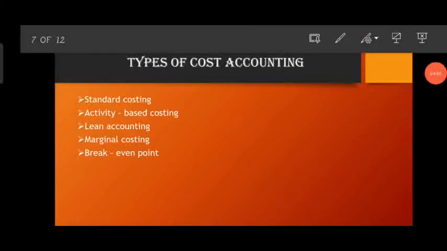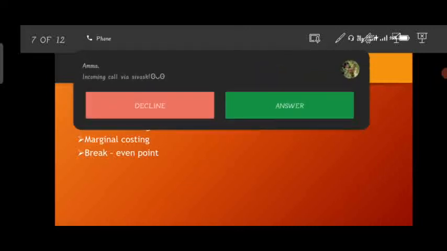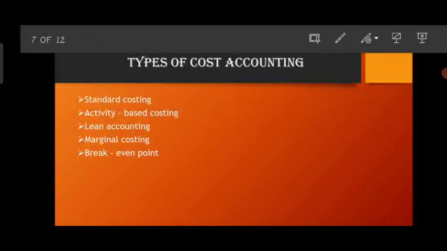Then types of cost accounting. First one, standard costing. Standard costing is a technique where the firm compares the costs that were incurred at production of goods.